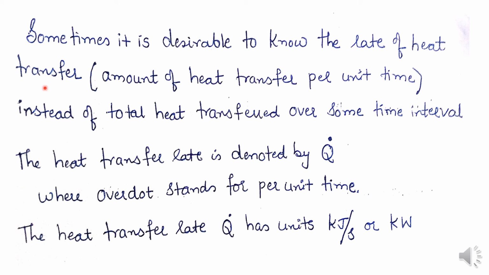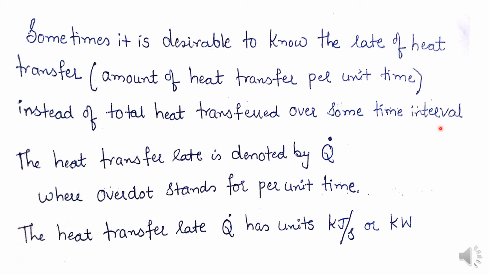Sometimes it is desirable to know the rate of heat transfer, that is the amount of heat transfer per unit time. At what rate the heat is transferring from state 1 to state 2, instead of the total heat transferred over some time interval.